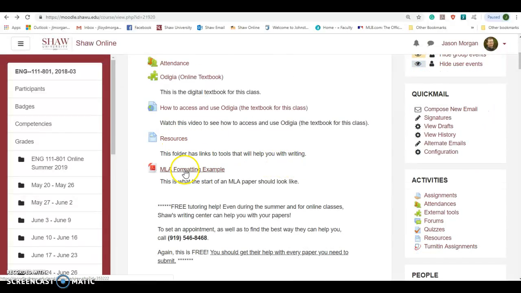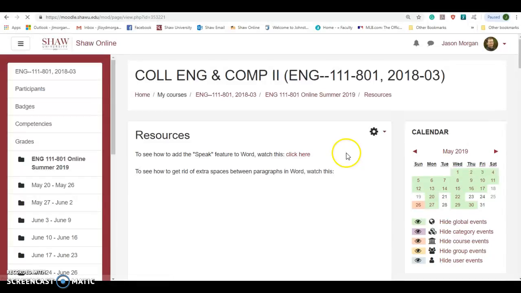I have a couple of the resources up front. For this class, we're going to be using MLA formatting. We'll be learning that. So this shows you an example of MLA formatting. And this little link right here called resources has a bunch of videos in here, and it's just kind of loading up.